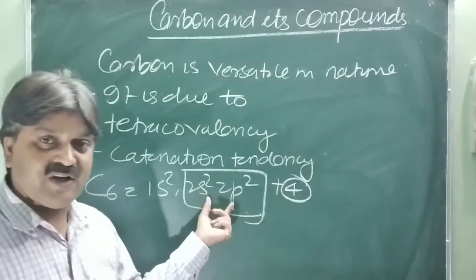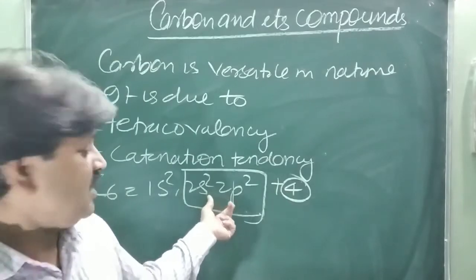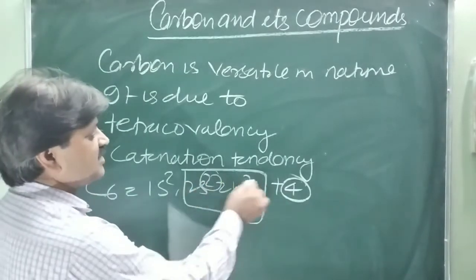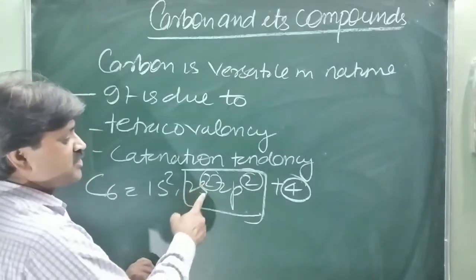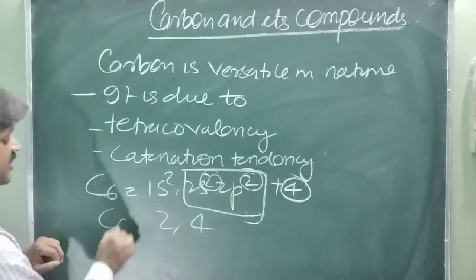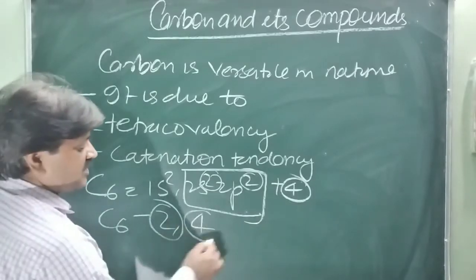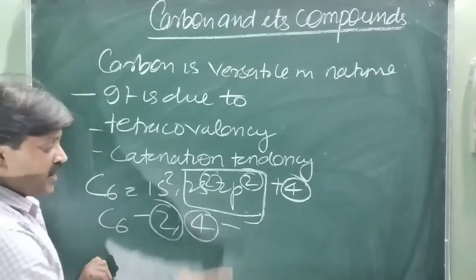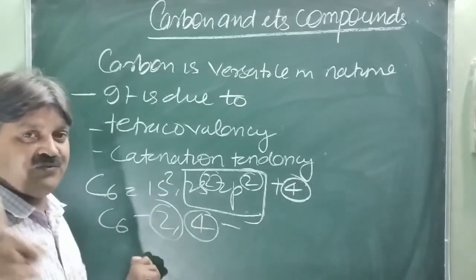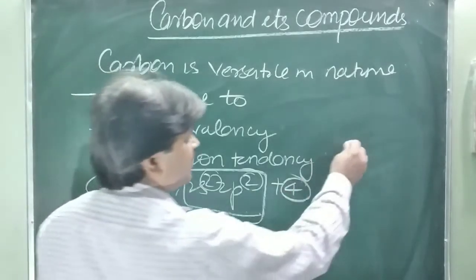And how do you say it is tetracovalent? Tetra means 4. If anybody asks how you show carbon is tetracovalent, it is because of the presence of 4 electrons in the outermost shell. You will see 2s2, 2p2, or you can write 2, 4. This is the electronic configuration of carbon: the first shell has 2 electrons and the outer shell has 4 electrons. So it can participate with only 4 electrons in bond formation, and it is covalently bonded in this manner.